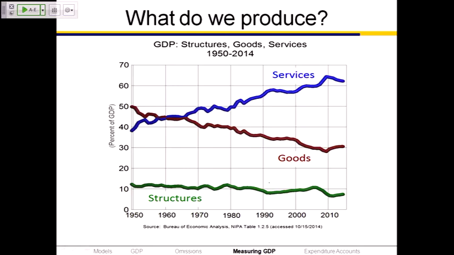What's interesting about this chart is that here we are today. The economy is producing about 65% services, about 30% goods, and whatever's left over, about 8%, are structures. Notice the difference between now and 1950, and if I could extend this back, which I don't have the data to do, we'd keep going up. In 1950, about 50% of what we were producing was goods.